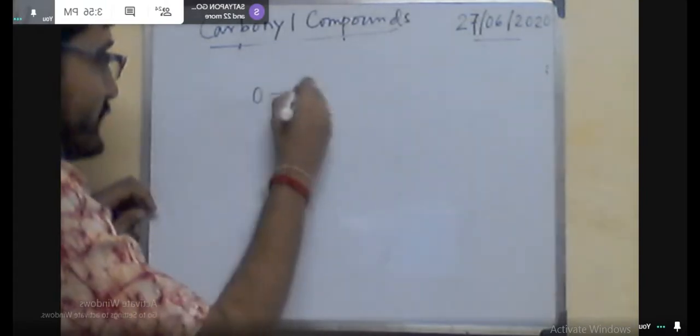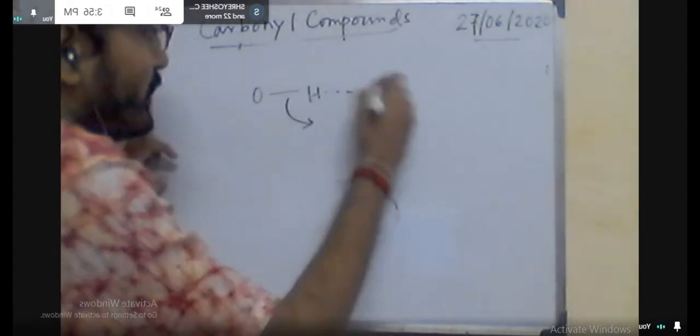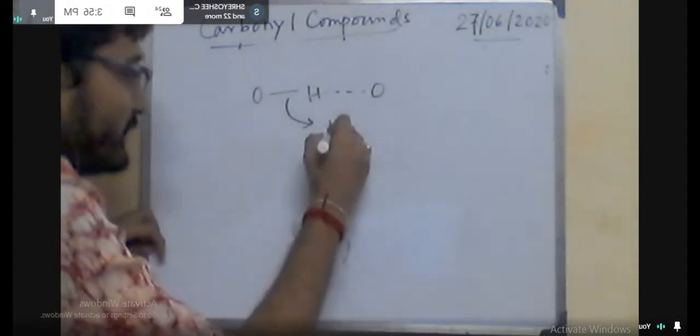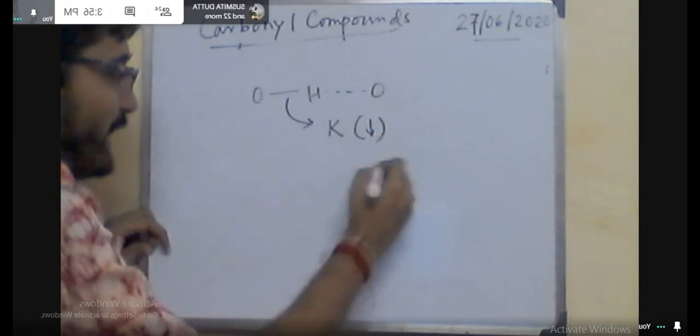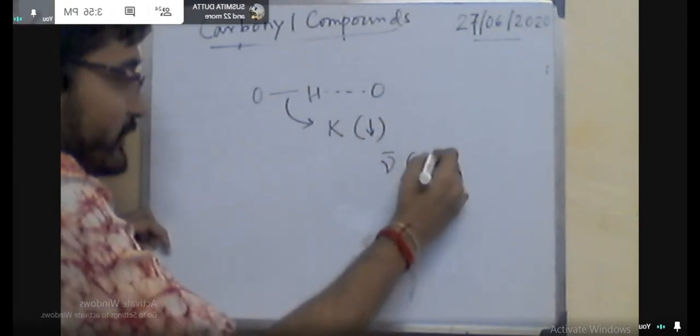This electron will be abstracted, because we can write it like this way, O minus plus, then the chances of the hydrogen bonding will be increased. So, this K value will be decreased here due to this hydrogen bonding, that means the length will be increased in the hydrogen bonded system and nu bar will be decreased.